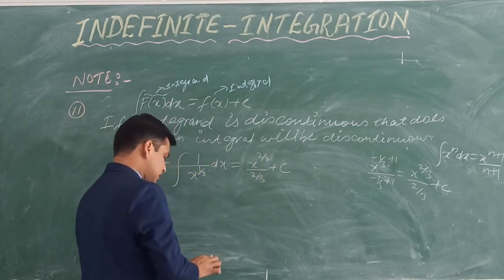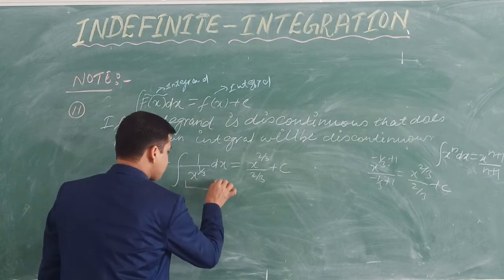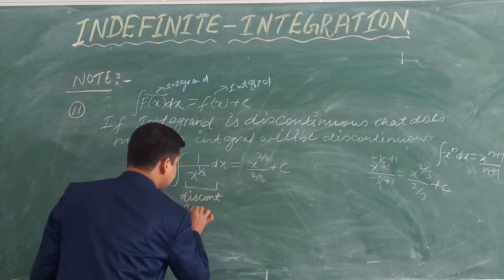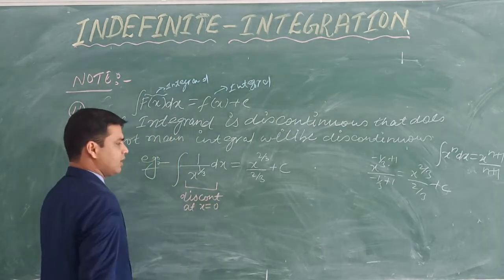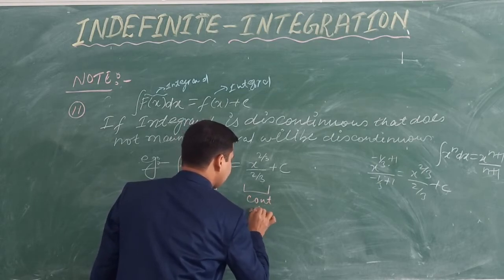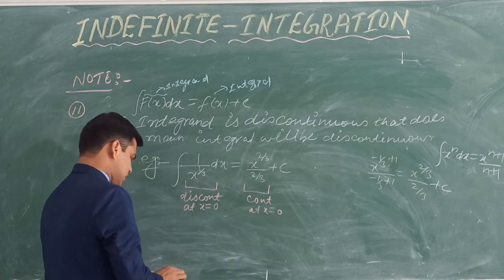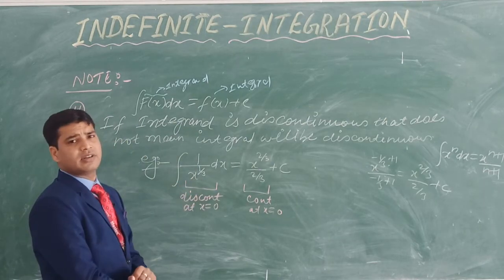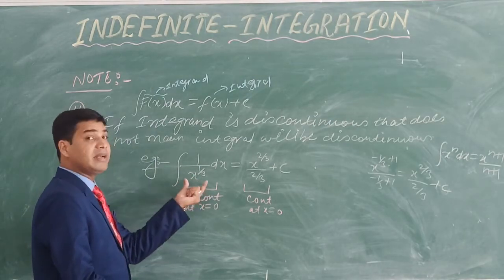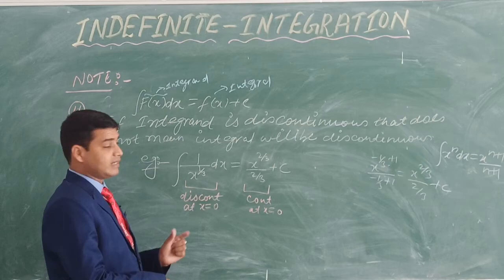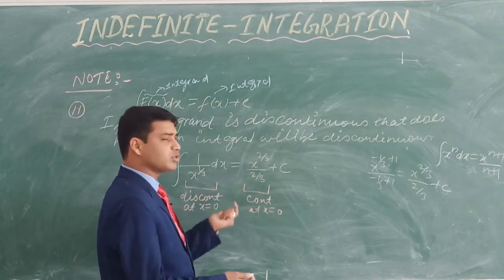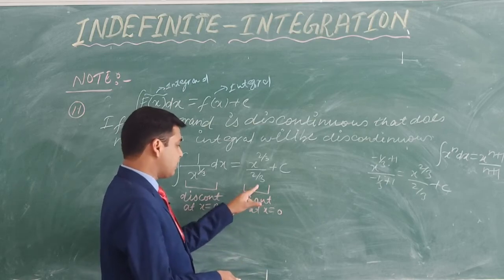Now see this. Actually this function is discontinuous at x equals 0, but this function is continuous at x equals 0. How? See this here. This function is discontinuous because if you put x equals 0, 1 upon 0 is undefined. So this function is not defined at x equals 0. That's why it is discontinuous at x equals 0. But here this function is continuous. If you put 0, the answer will be 0. So this is continuous at x equals 0.